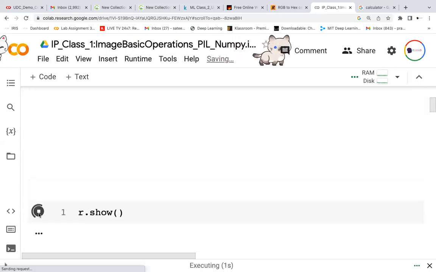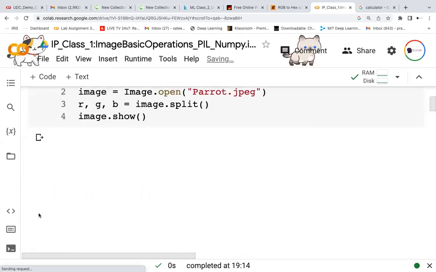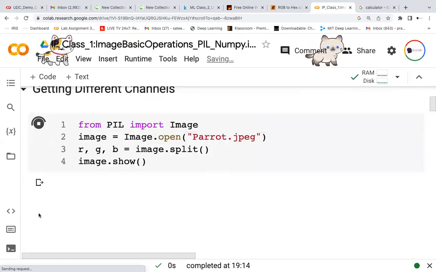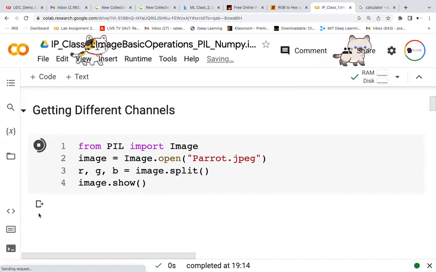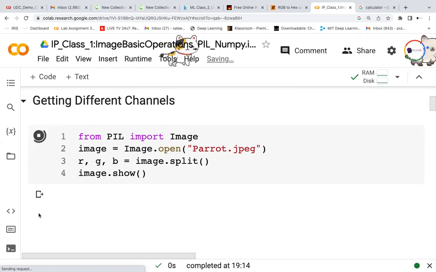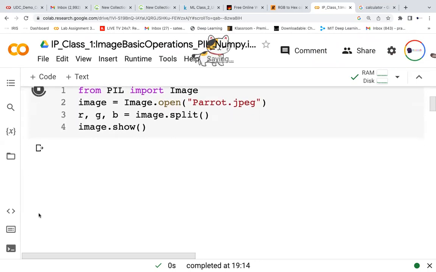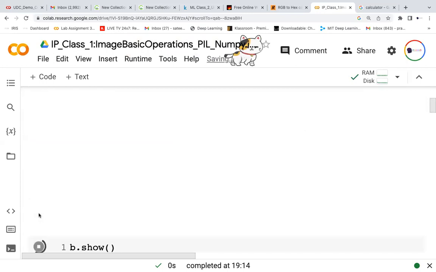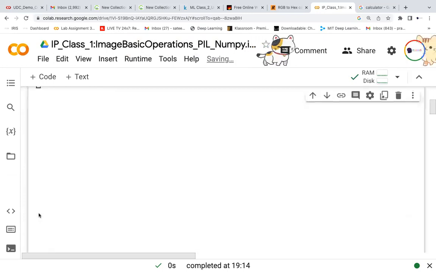It will take some time to execute because it is heavy computation. So I'm trying to do those operations. Any questions? By the time it displays these things, any questions?